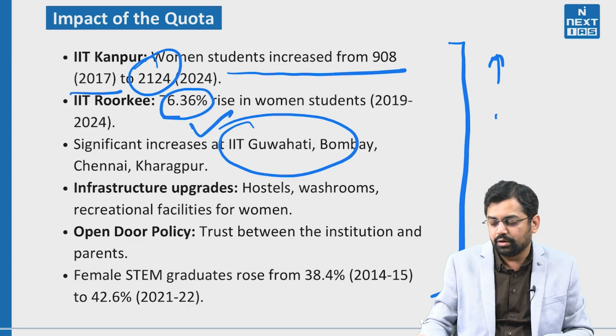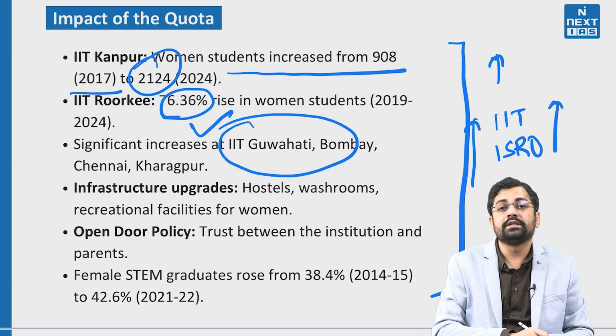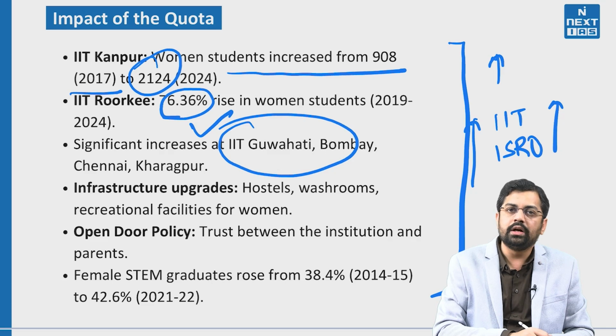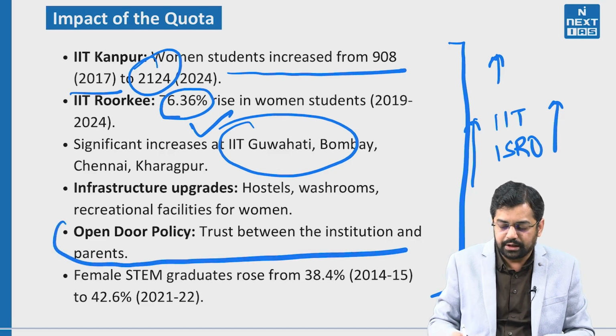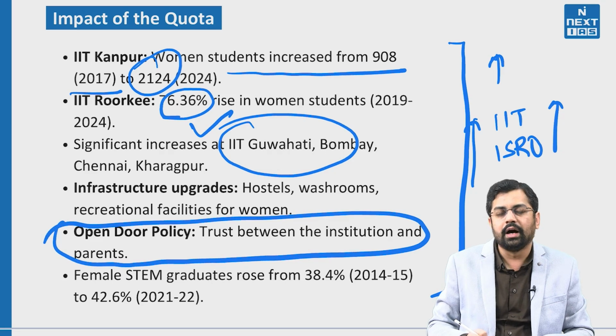So if an institution, or a major institution, takes some responsibilities, they can show us the light, they can set that benchmark, and they can set an example which can be replicated at the national level. Similarly, a very important point mentioned in this particular article was the open door policy, right?